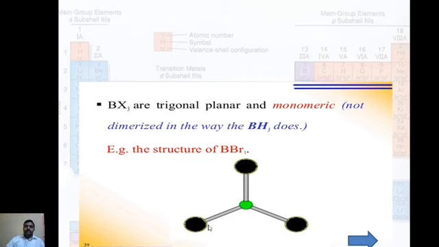You can determine the geometry of BBr3. You can write its ground state electronic configuration, then the excited state electronic configuration, and then the hybridized state. We will get its geometry as trigonal planar.